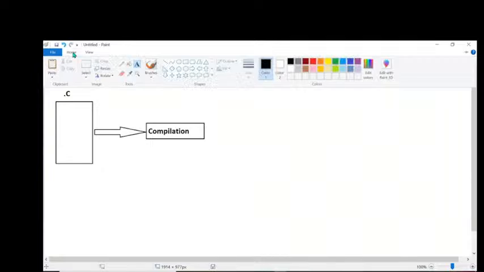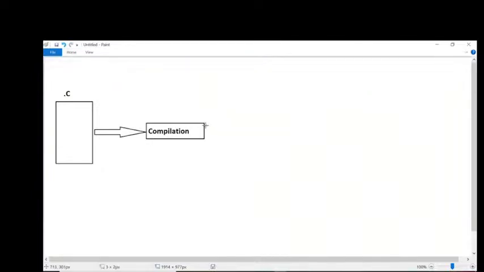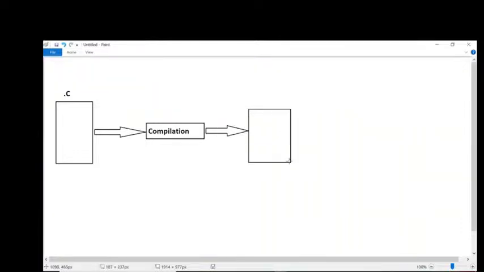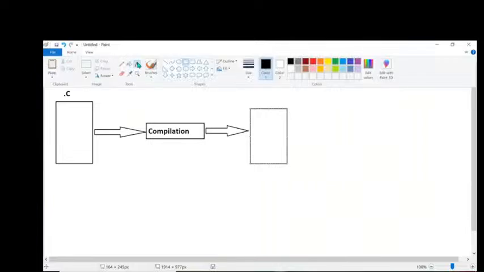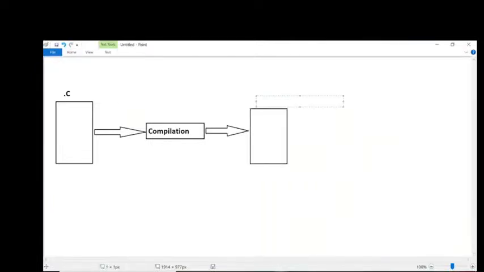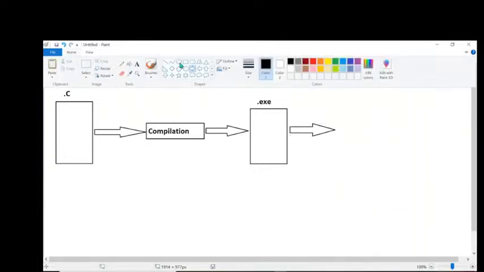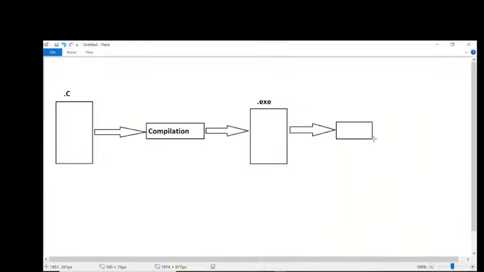In a C program, when we compile the program, automatically we are able to get one type of file. That file is a .exe file. Whenever we get the .exe file, we have to execute it, so we go for the execution process here.